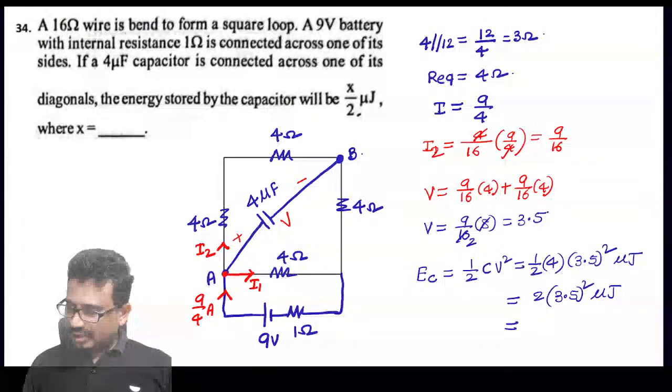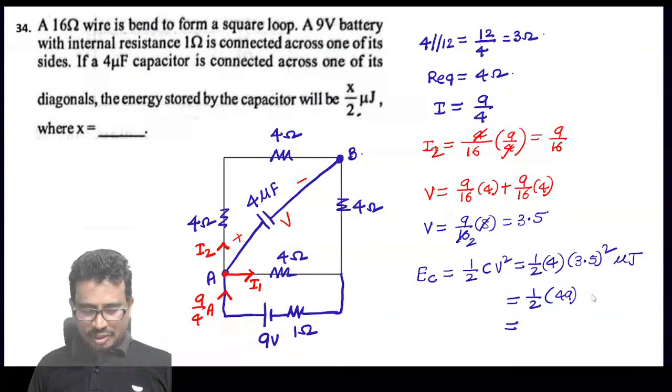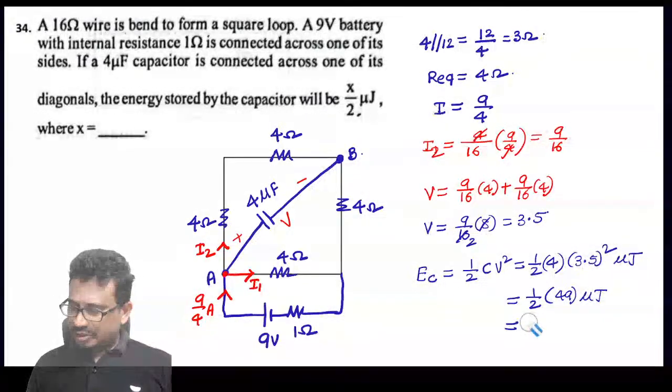Oh, they didn't cancel this thing. So that's why we need to keep this 1 by 2 as it is. Now we can say this as 3.5 square into 4. That is 49. 49 microjoules. So this is the answer.